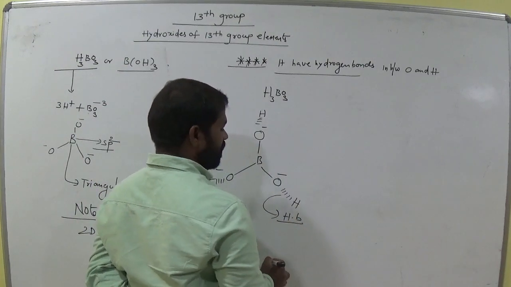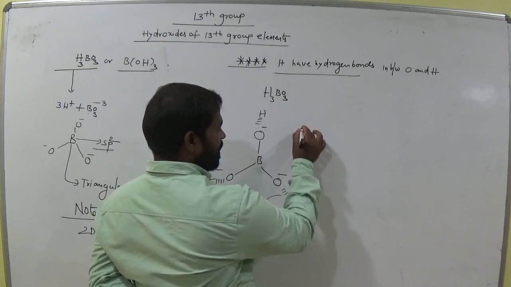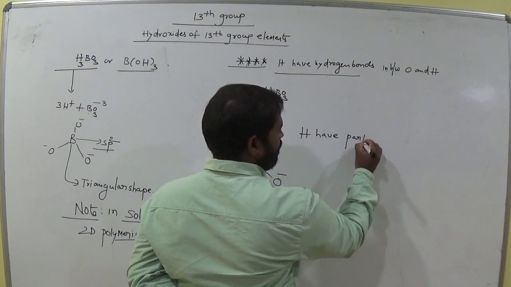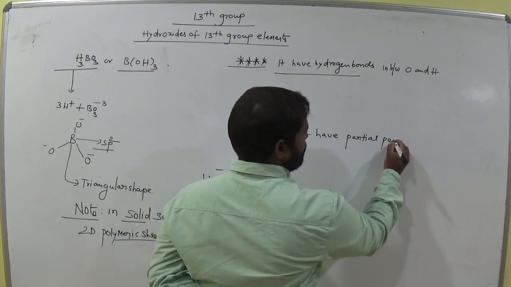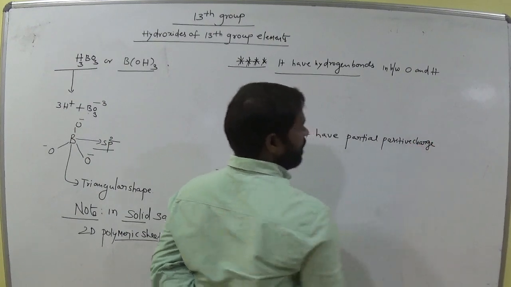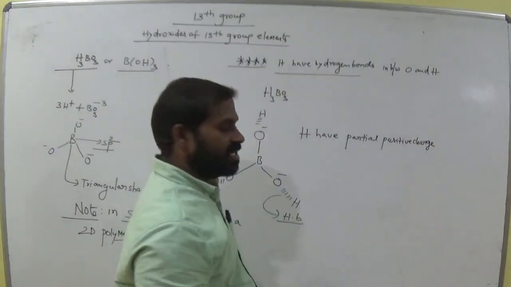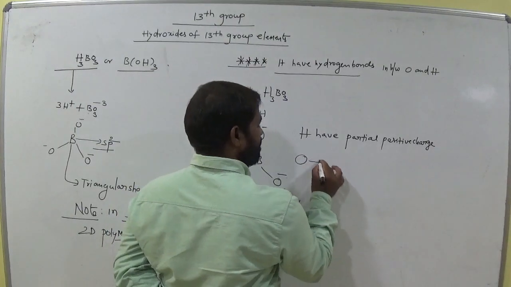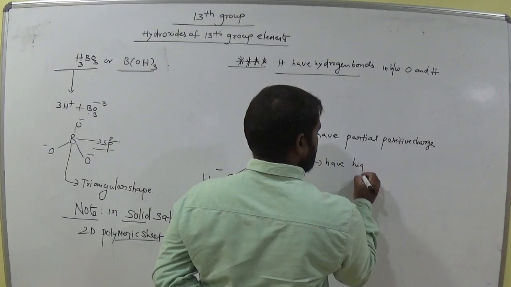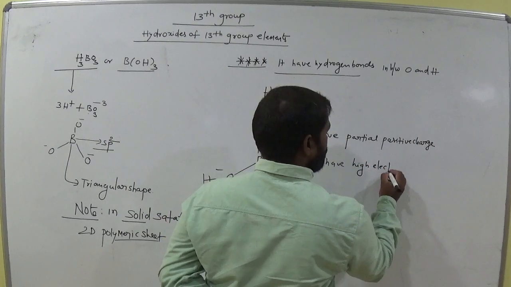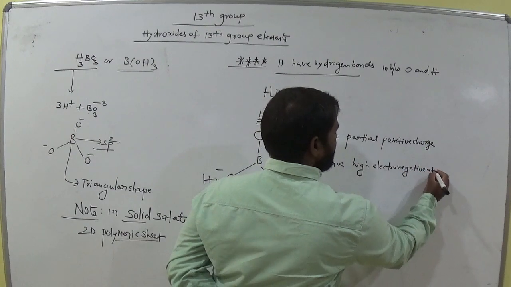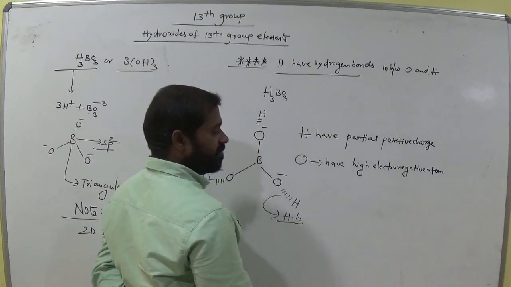What is a hydrogen bond? Here hydrogen has a partial positive charge, and oxygen is a highly electronegative atom. Highly electronegative means minus.